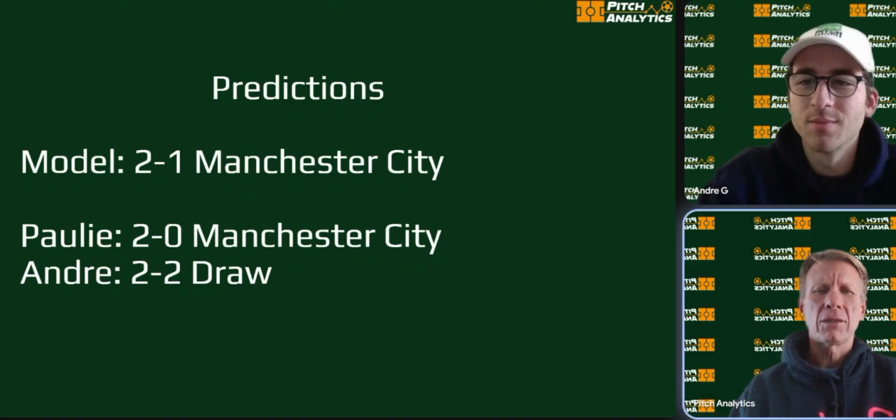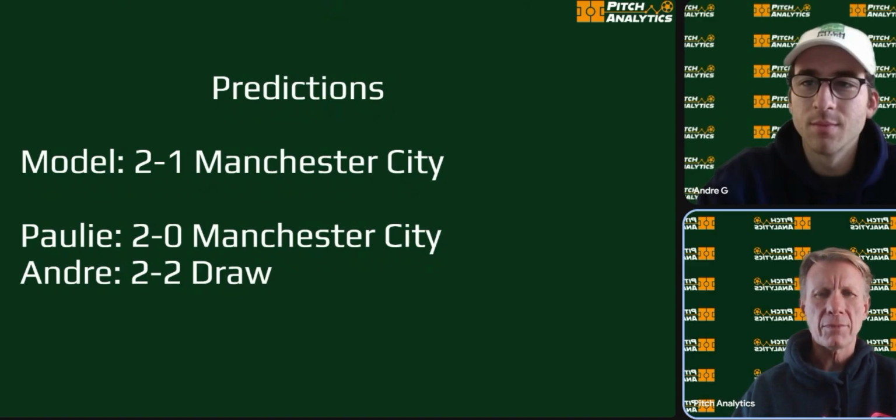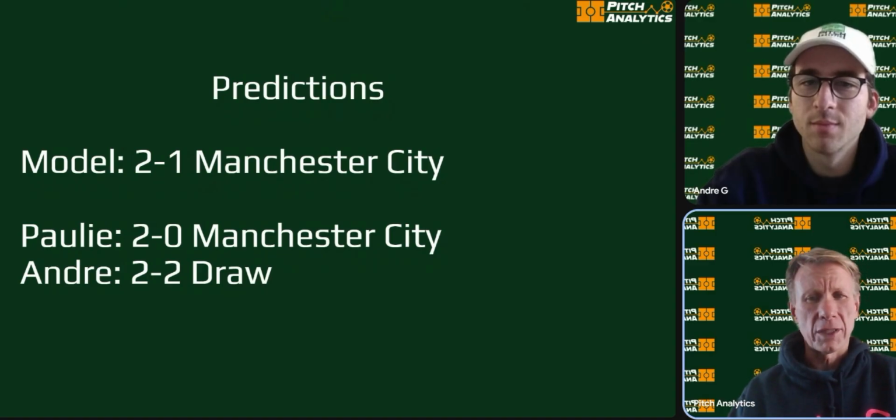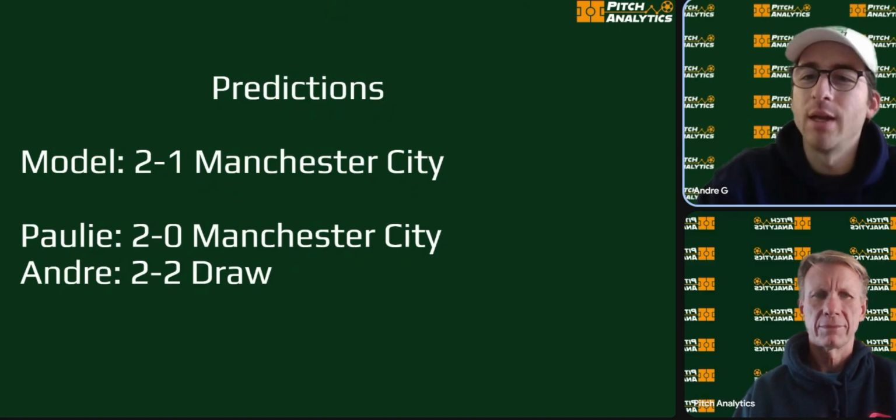Okay, now let's take a look at the predictions. First is our model, which predicts a 2-1 win to Manchester City. Each of us has our own prediction. I see Manchester City winning 2-0. And I see a 2-2 draw with Michael Carrick coming in, United parking the bus right in the middle of the field, but hitting them on the counter.